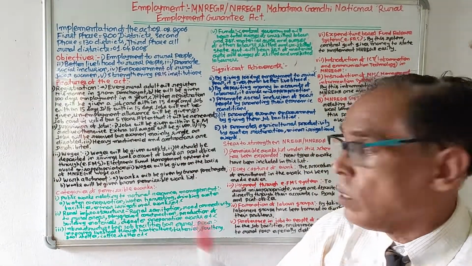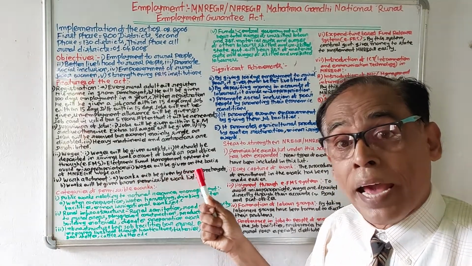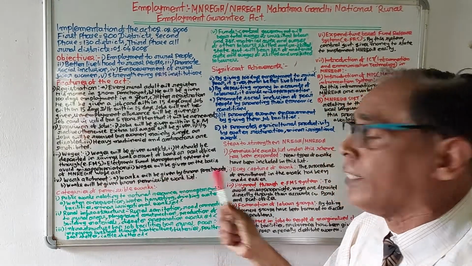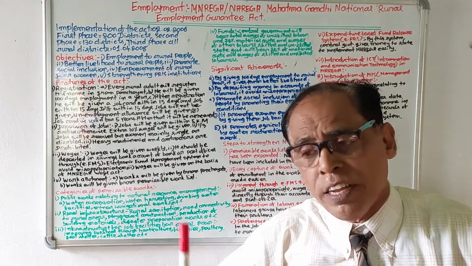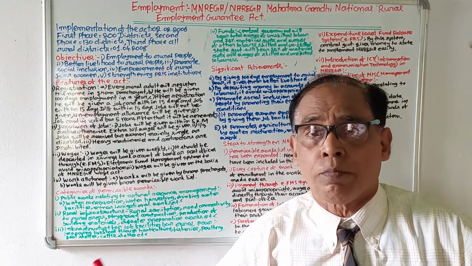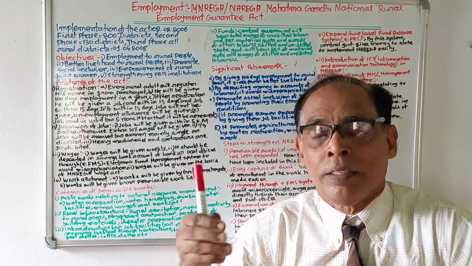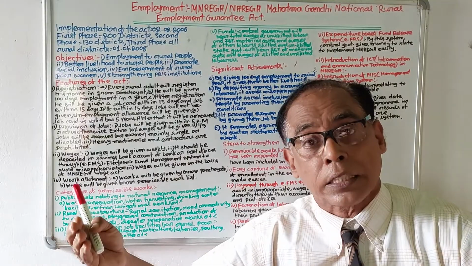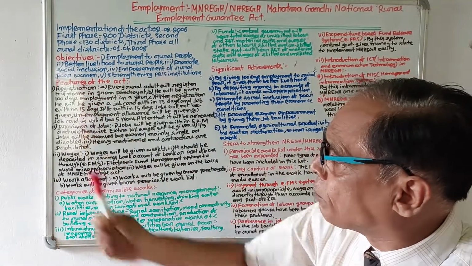Then work allotment. Works will be given by the Gram Panchayats, from the permissible work list. Number 2, all types of work will not be given. There is a list of works which can be given to labor under the MNREGA scheme, and works will be given from that list. So this is all about the features of this act.